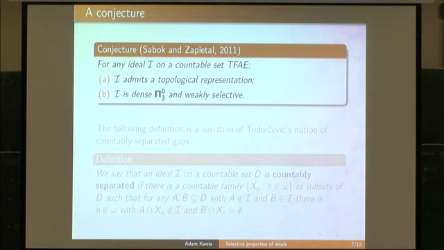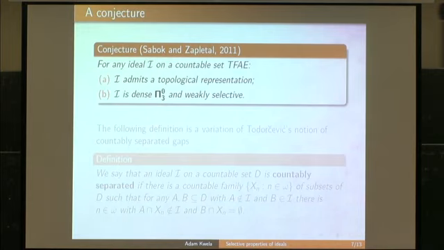We can forget for a moment about this F sigma delta assumption. And together with Marcin Sabok, we tried to prove this conjecture. We didn't manage to do it, but we have a slightly different characterization of ideals admitting a topological representation.